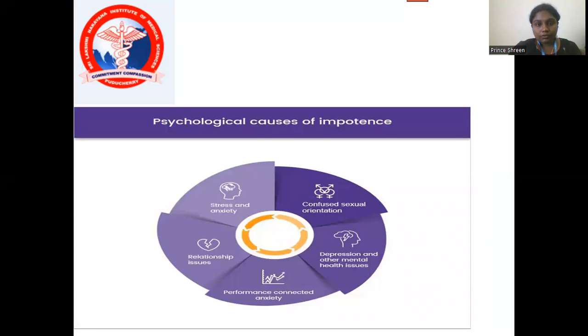These are the psychological causes of impotence. First is stress and anxiety, then confused sexual orientation, then depression and other mental health issues. Fourth is performance-connected anxiety. Fifth is relationship issues.